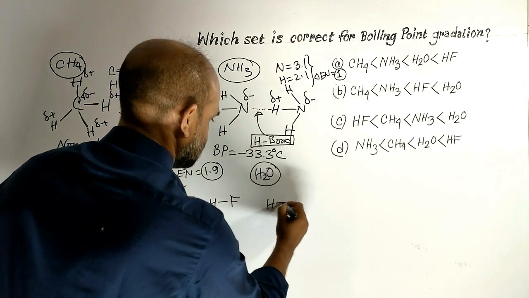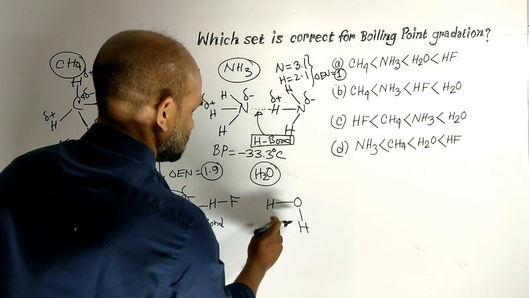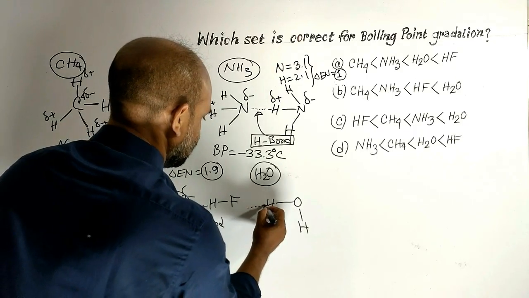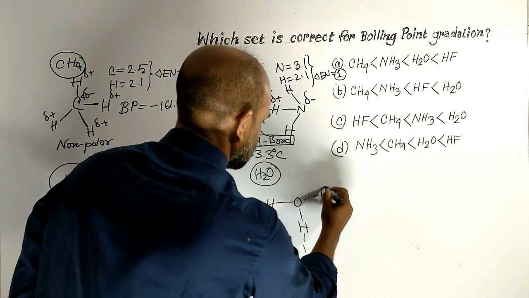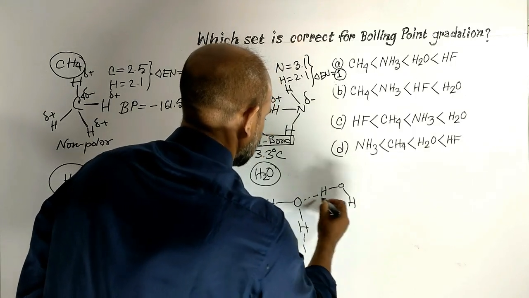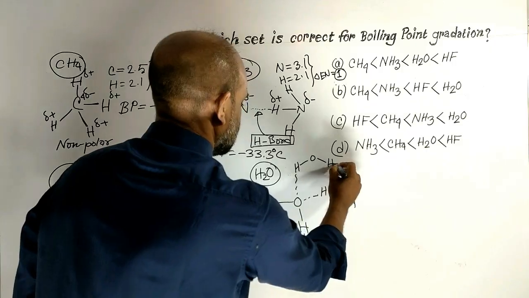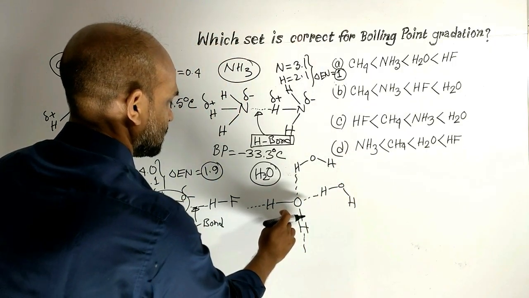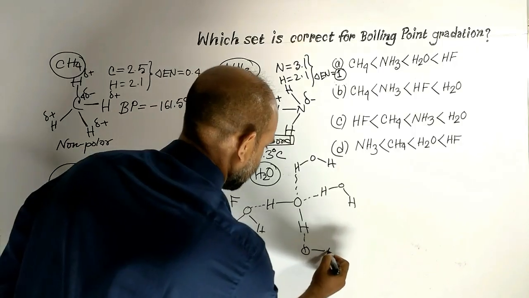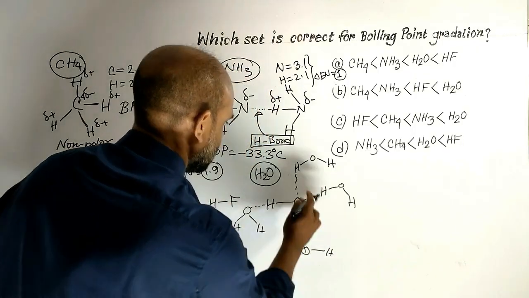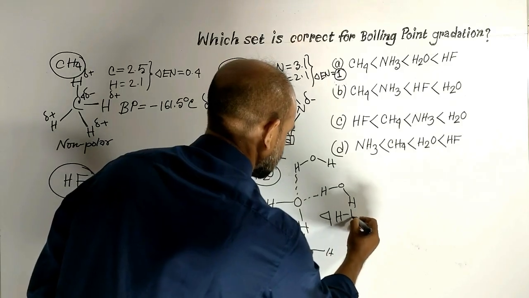Water. This is bent or V-shaped. In water, every water molecule can form 4 hydrogen bonds: 1, 2, 3, 4.